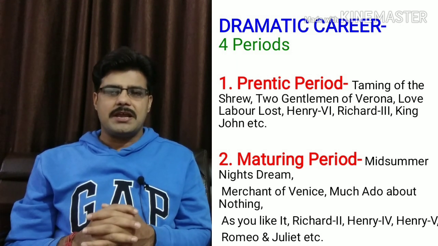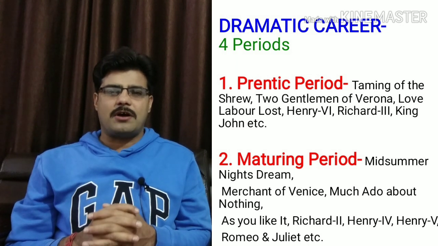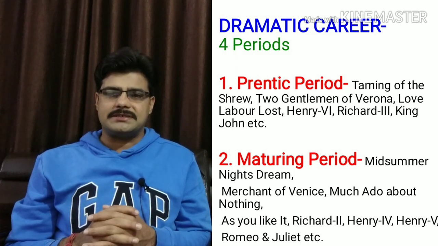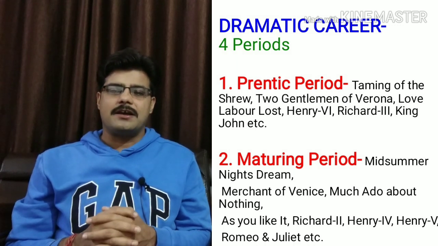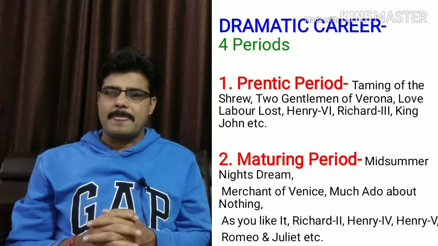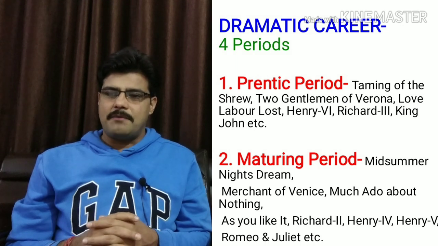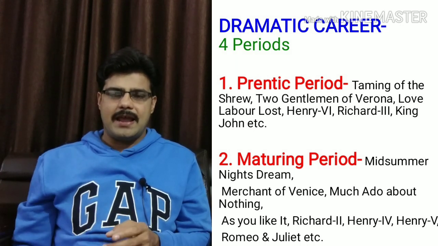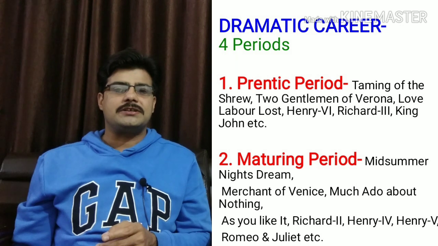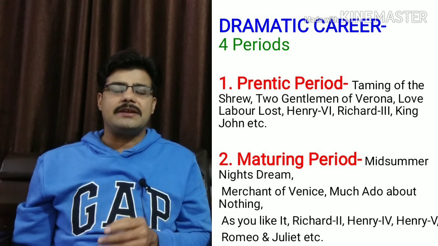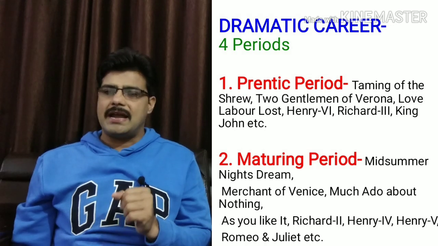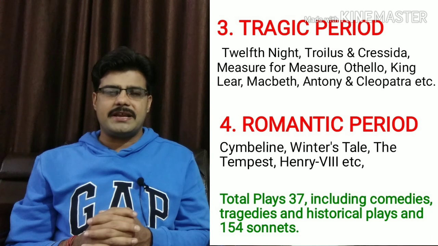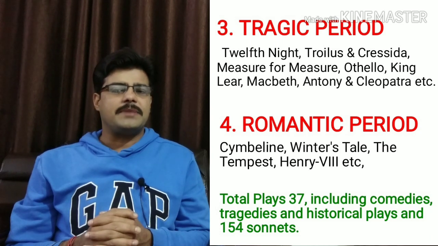In this period, he wrote finest comedies and tragedies, as well as the historical plays like Midsummer Night's Dream, Merchant of Venice, Much Ado About Nothing, As You Like It, Richard II, Henry IV and Henry V, Romeo and Juliet, etc. The third period of his literary career is the Tragic period.